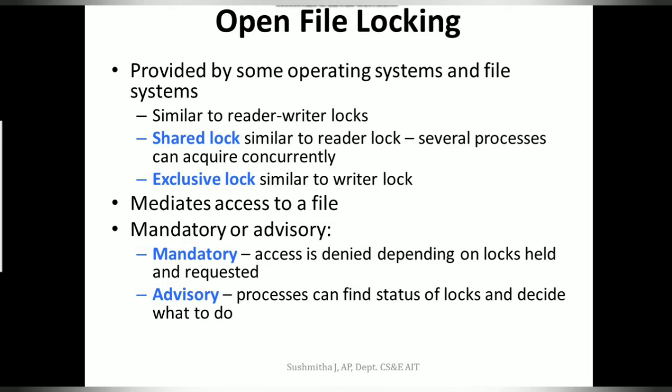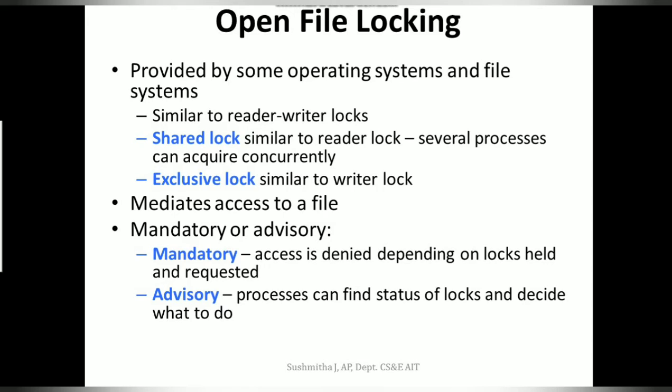We have already seen this in the reader and writer problem. If there is a file where multiple processes want to read, then that file may be allowed to be shared by multiple processes. And if there is a file where multiple processes are willing to write, it is better to allow one process at a time to write into the file.